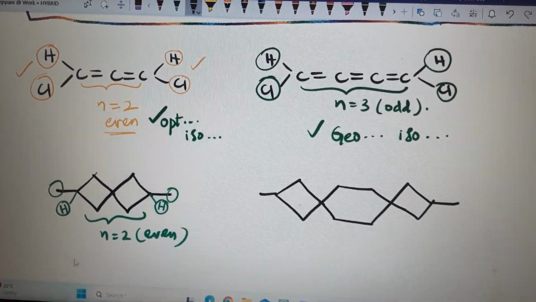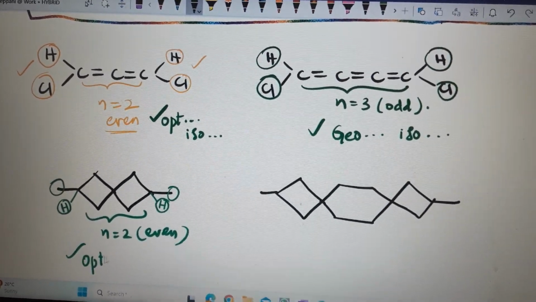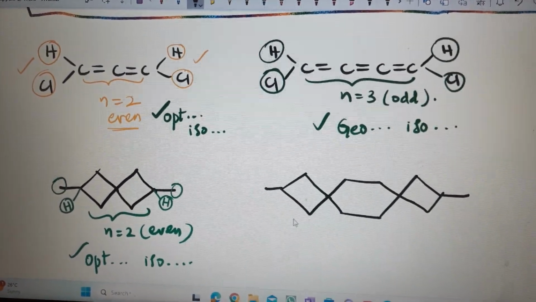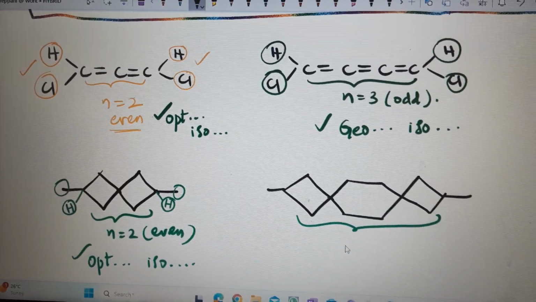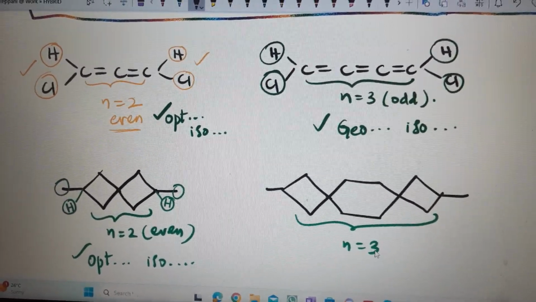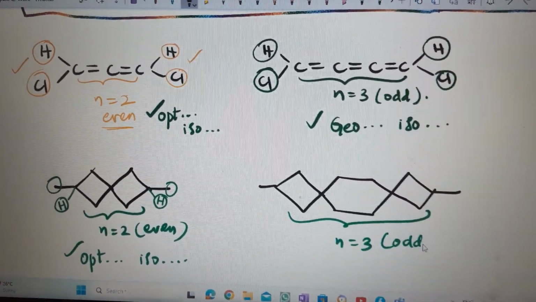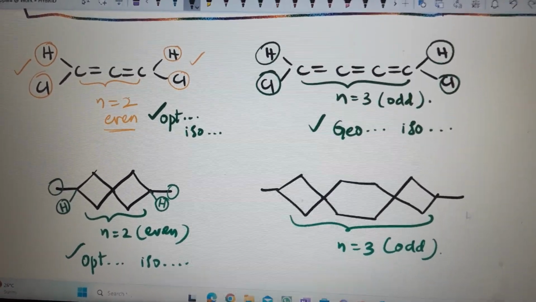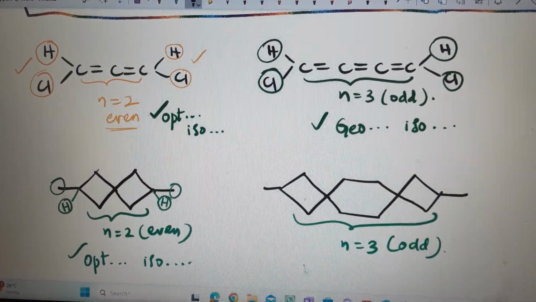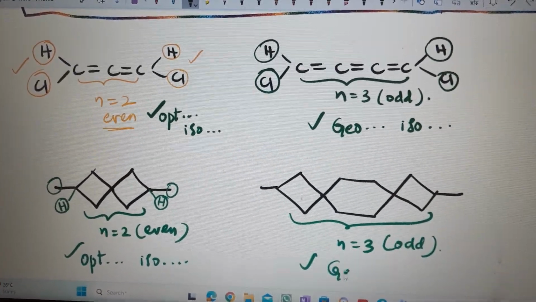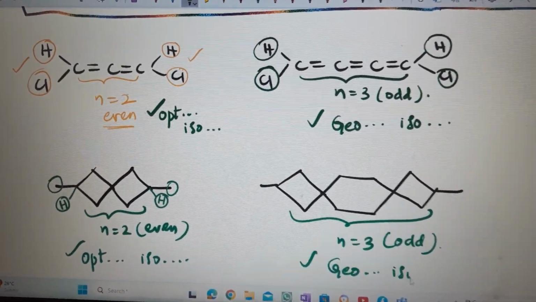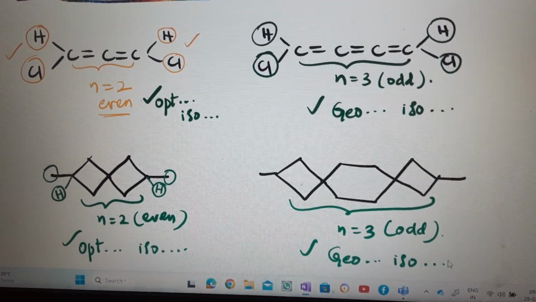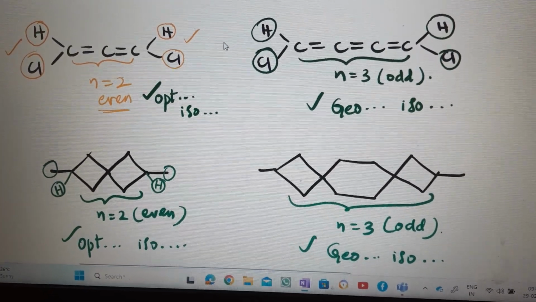So this has chance of optical isomerism, optically active. And what about this? N value 3, odd number. 2 different groups are there or not? Methyl and hydrogen. So odd number, so exhibiting geometrical isomerism. A few more examples we will see to get more clarity.